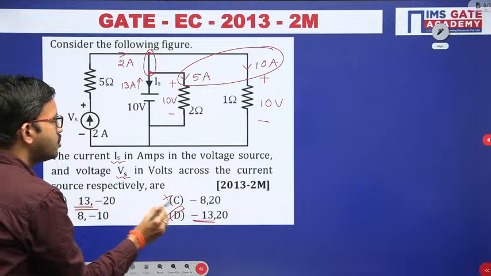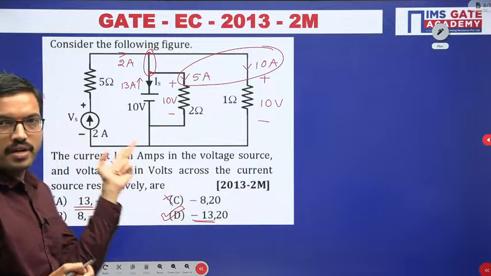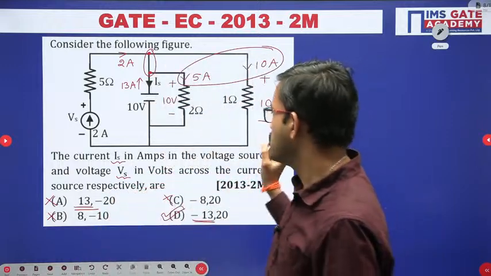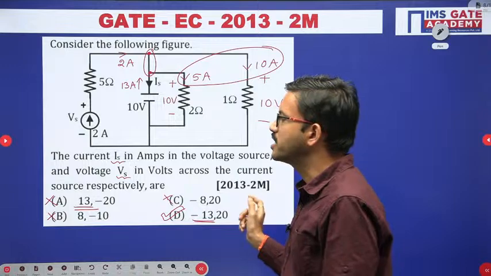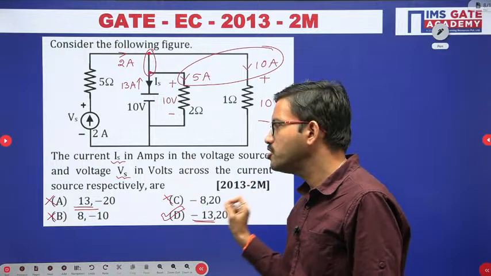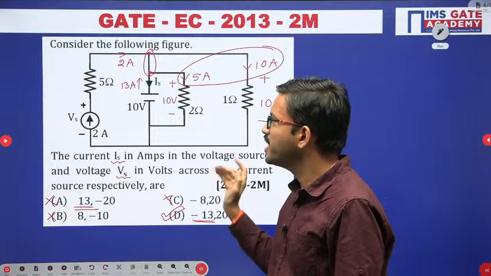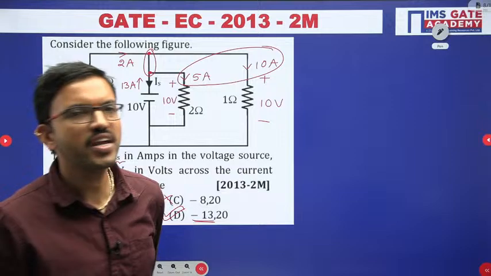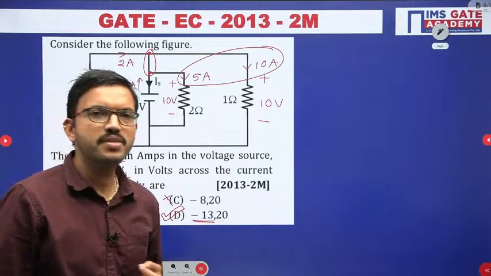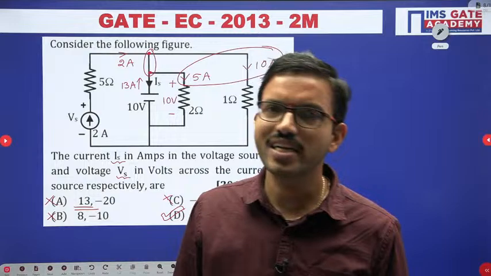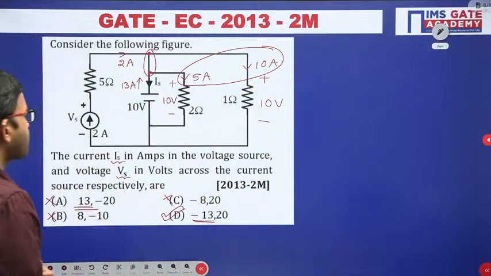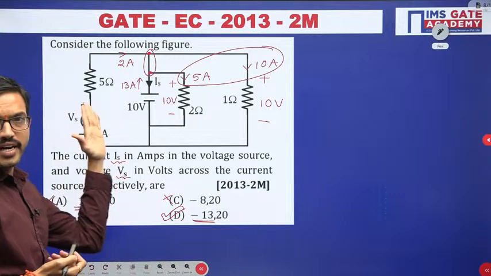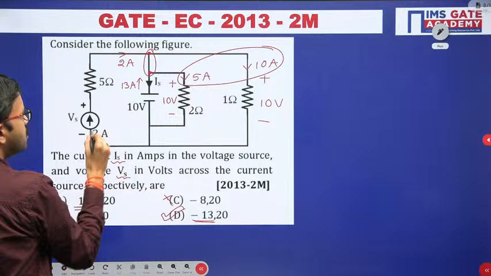Even though they have asked you to calculate 2 parameters, the moment you calculate 1 parameter, because that value is there in only one choice, irrespective of calculating the second value, you can directly choose the correct answer. But for the time being, for understanding purposes, let us try to calculate Vs, whether we are getting the same value or not. Here 2 ampere current is flowing, right? Now in this 5 ohm resistor also the same current will flow.